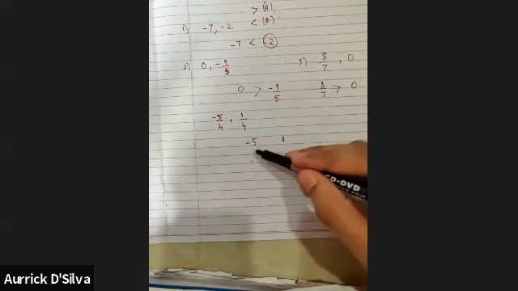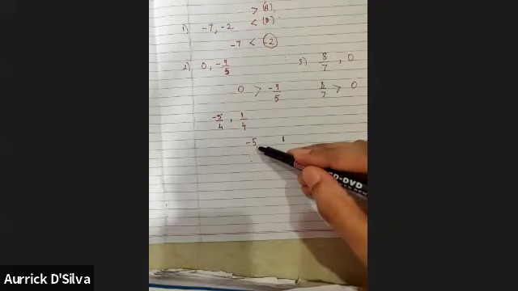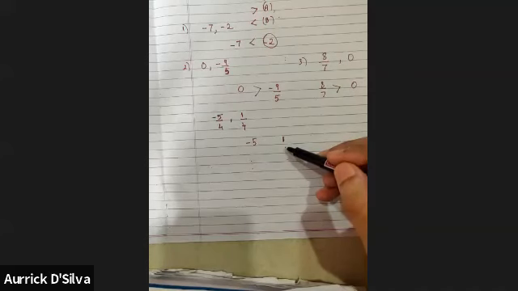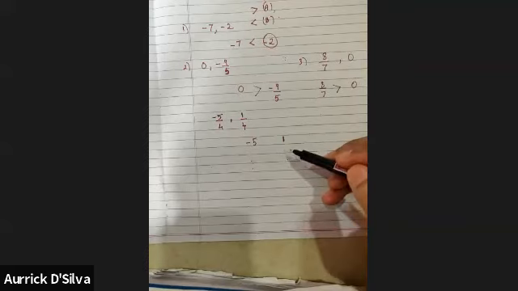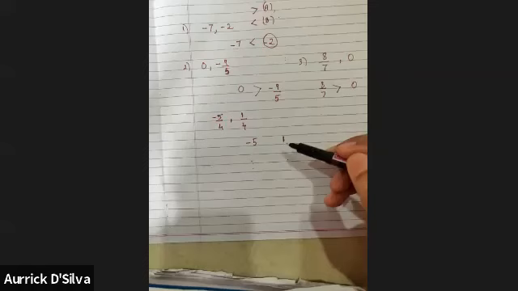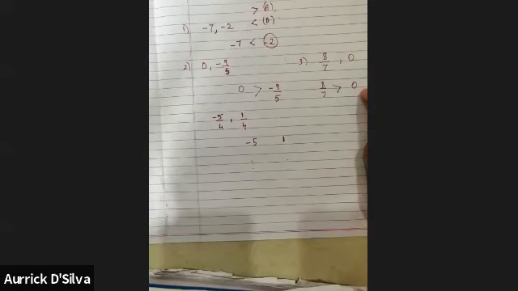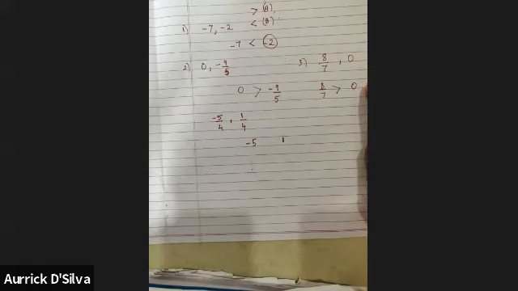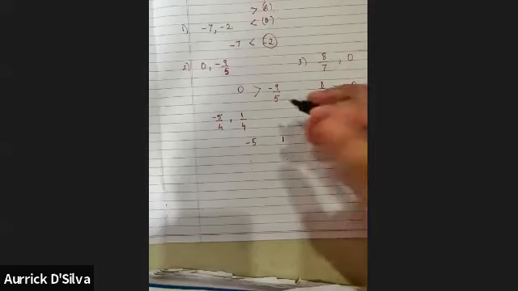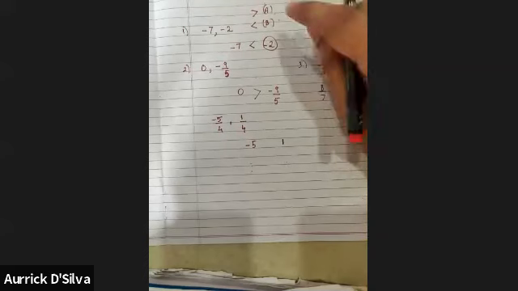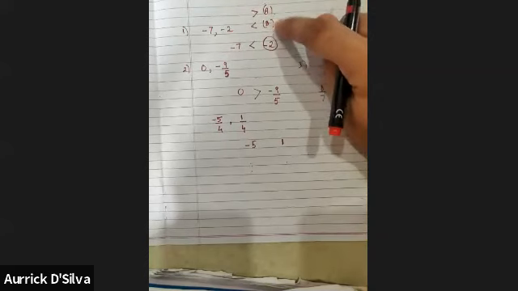Tell me, minus 5, is it positive or negative? Negative. 1 is positive or negative? Positive. Which one should be bigger, a positive number or a negative number? Positive. So which one is bigger, minus 5 or 1? 1. Correct. I think you already knew it, and you also gave the correct option. Which option did you tell me?